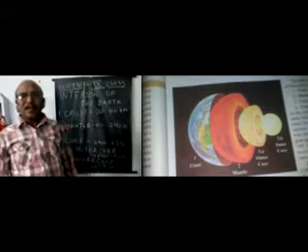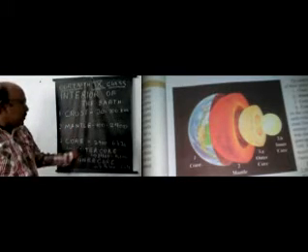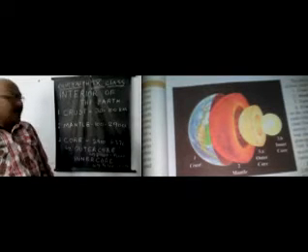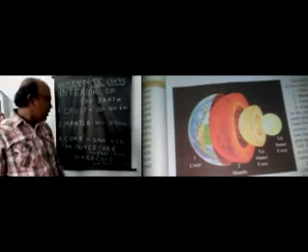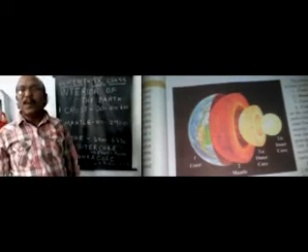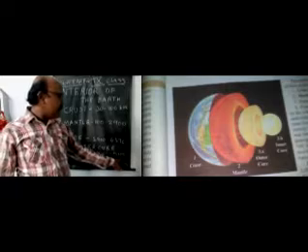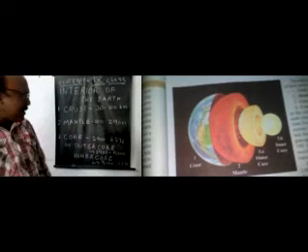Students, listen. The core is divided into 2 sublayers: outer core and inner core. The outer core is 2,900 to 5,100 kilometers thickness.